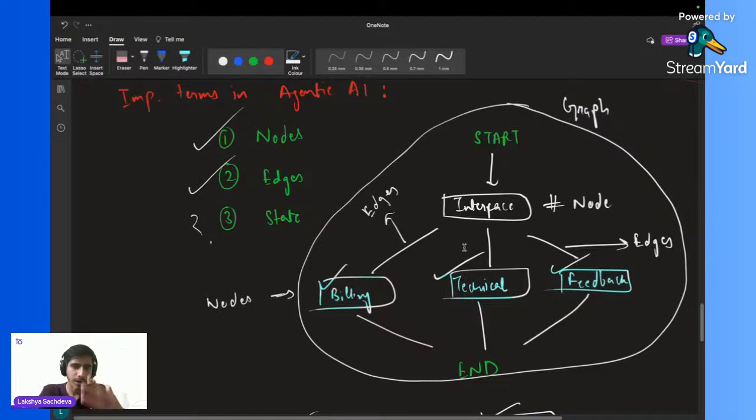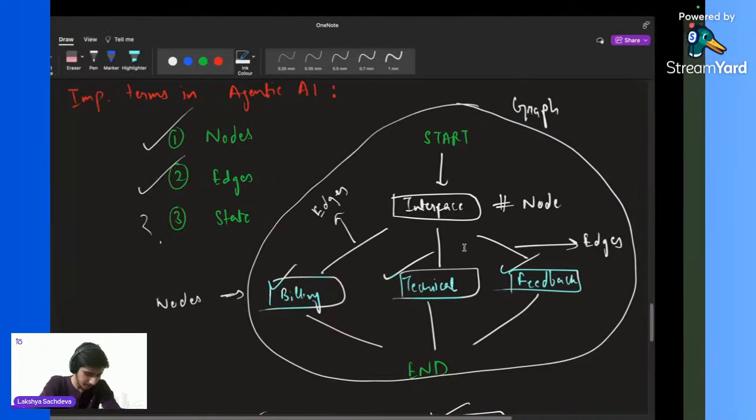I am going to travel from interface node to billing node with the help of this edge only.